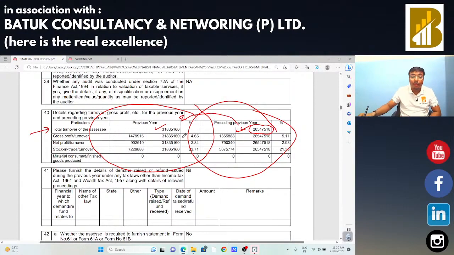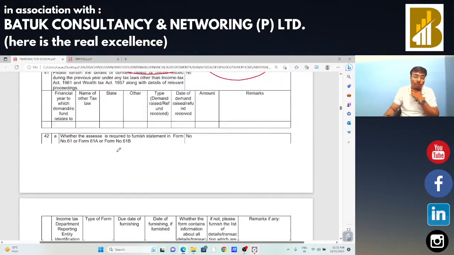We can also analyze the gross profit, the net profit and the stock. Gross profit and net profit may not be the most specific point for us, but from an analysis point of view the turnover and the stock are important for us. We need to check whether there has been a huge movement in stock or a huge movement in sales. We can check the same from 3CD point number 40. Okay sir. So 3 to 4 points are relevant for us regarding the 3CD, the qualification observation point also.